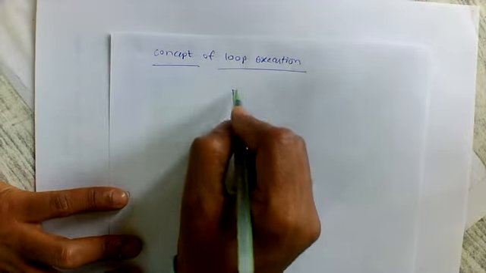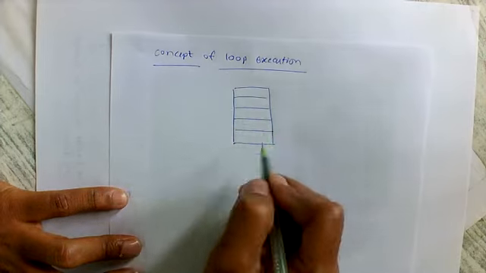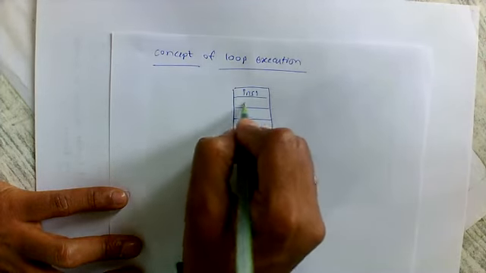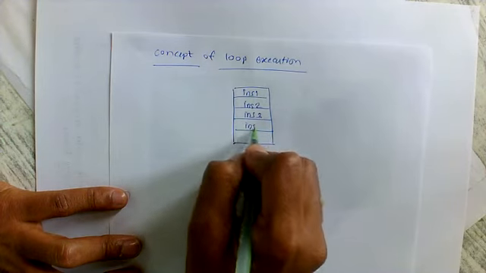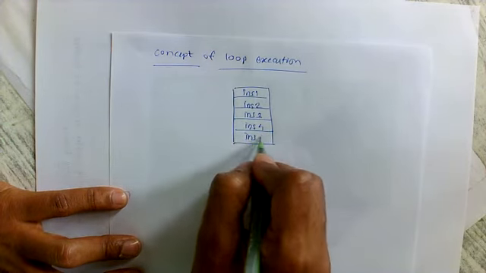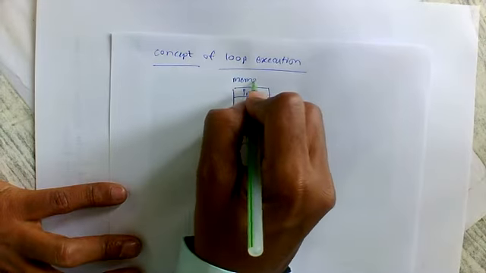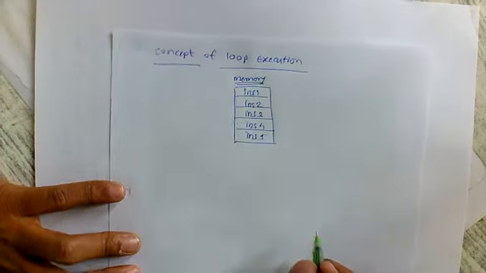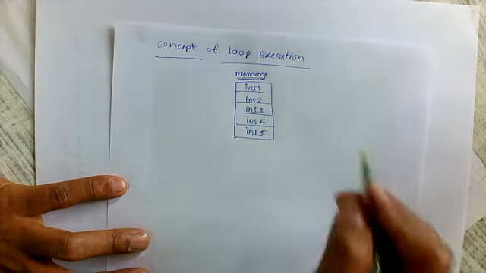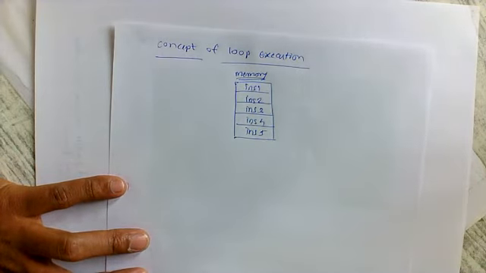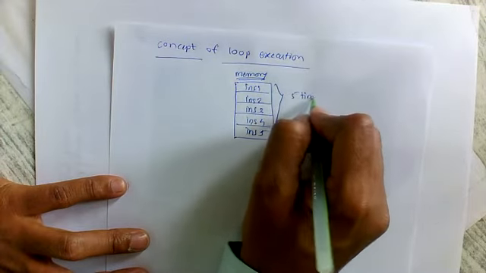So suppose in the memory instruction 1, instruction 2, instruction 3, instruction 4, instruction 5, these 5 instructions are available, and suppose this group of 5 instructions is required to execute 5 times.